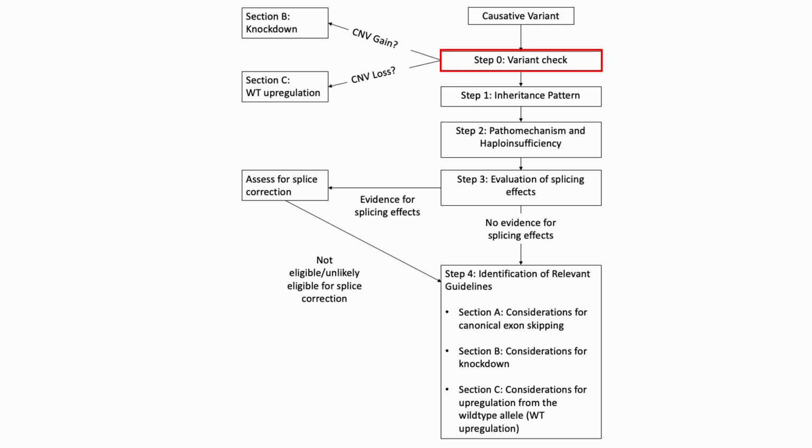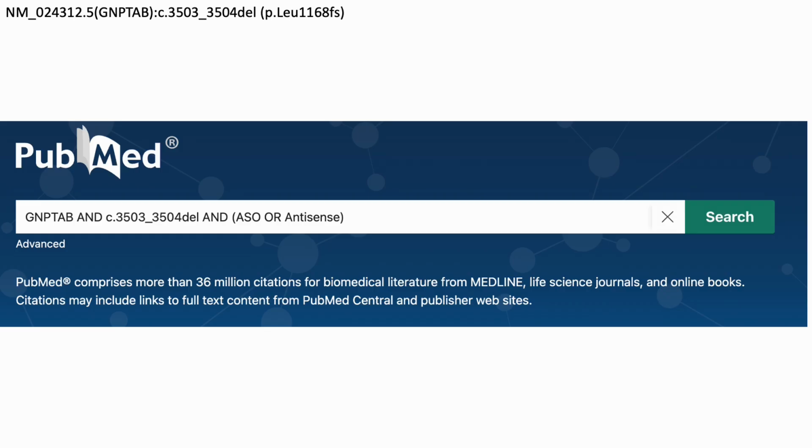At this step, we could also check if an ASO exists. On PubMed, I search up the gene name, variant, as well as different terms for ASOs. In this case, I use ASO or antisense. More search terms can be found in our guidelines.